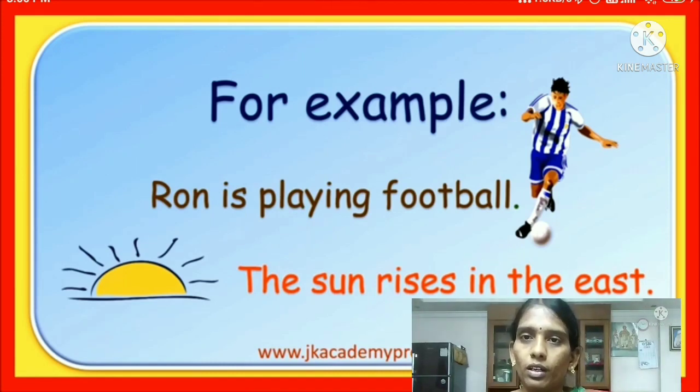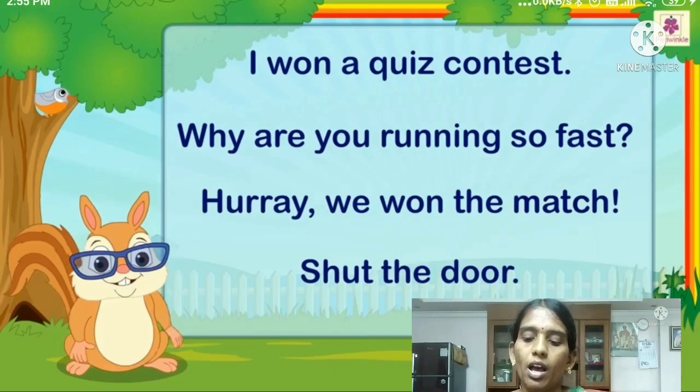Okay children, I will show some more sentences on the screen. You observe that. First, I will read. I won a quiz contest. Second one: Why are you running so fast? Third one: Hooray, we won the match! Fourth one: Shut the door.